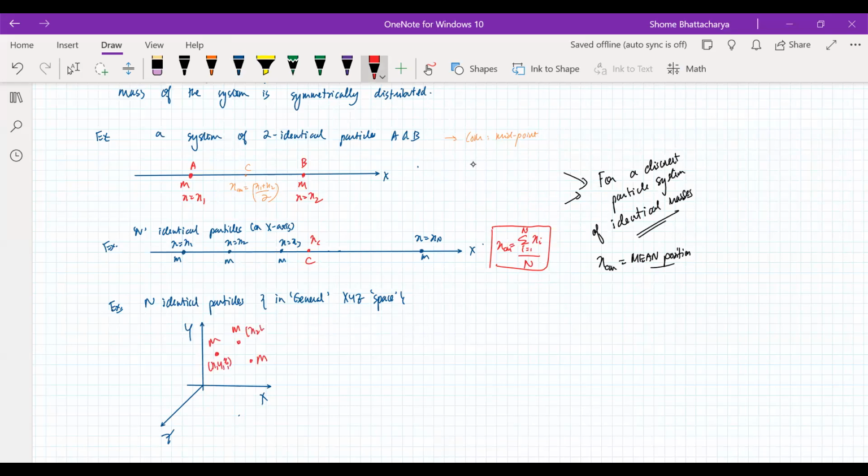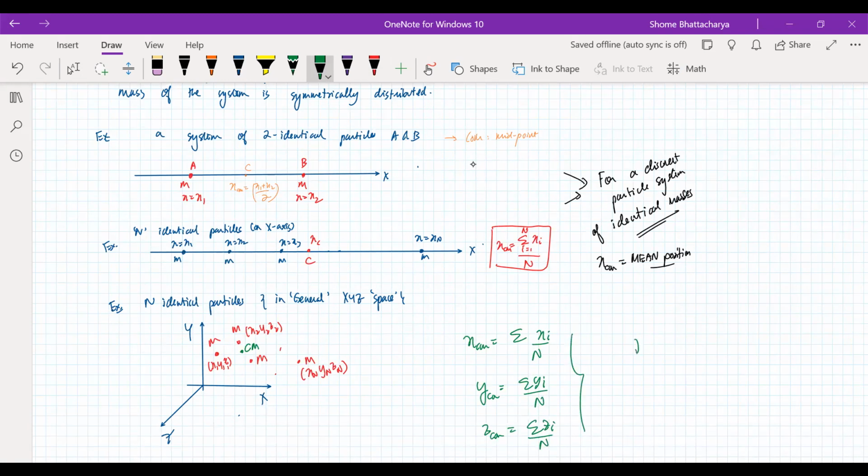This one is at x2, y2, z2, like that. We have n number of particles, so this is xn, yn, zn. In this case, the center of mass will be some position like this. The x coordinate of the center of mass will be summation x divided by number of particles. The y coordinate will be similarly summation y divided by number of particles, and the z coordinate will be summation z divided by number of particles.